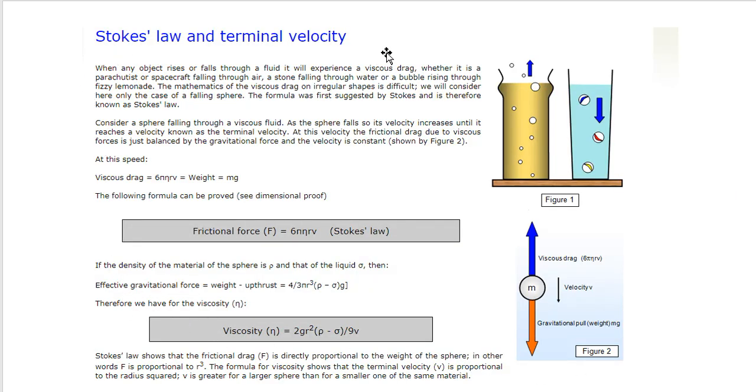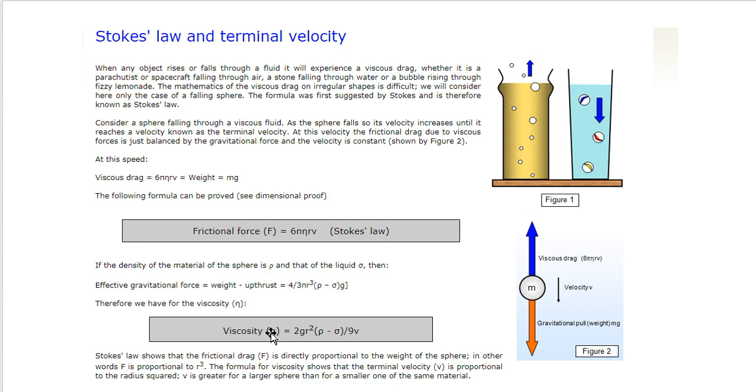Stokes law and terminal velocity. We have already mentioned the body falls with a constant speed or constant velocity. So here also the figure shows viscous drag 6 pi eta rV, and gravitational pull, which is equal to the weight of the body. Actually we have discussed in the previous video, V is equal to 2 by 9 into g into r square by eta.